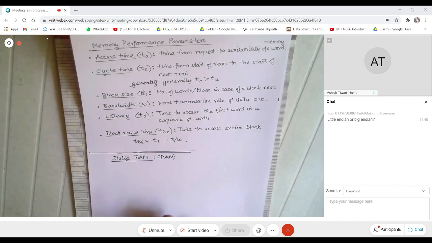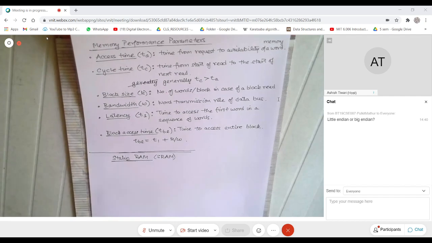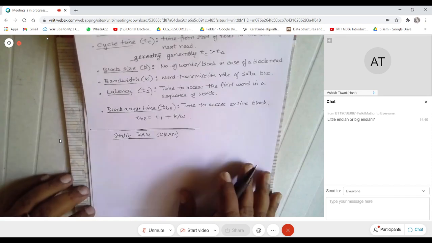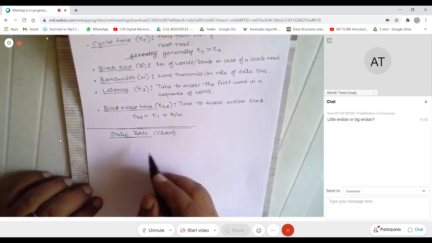I want to move on to the first kind of RAMs, which are called static RAMs, right? Before that, we have a question from Pawan Nayak. He says, can you explain about sequence and signals to follow? Well, that will be specific to static RAMs and dynamic RAMs. So when I talk about static RAMs and dynamic RAMs, I will answer those questions.